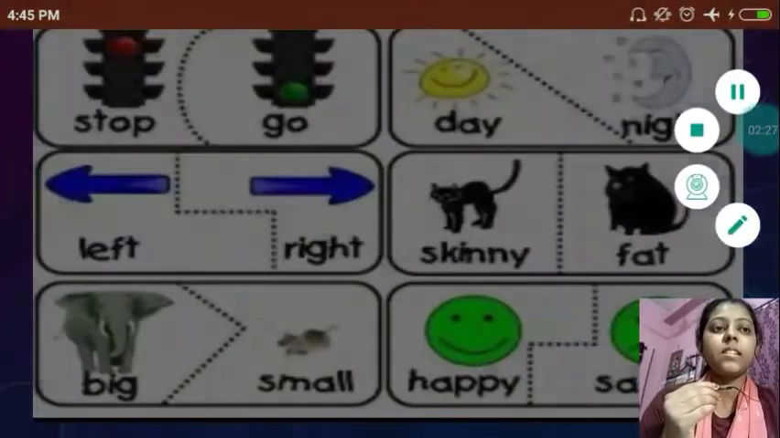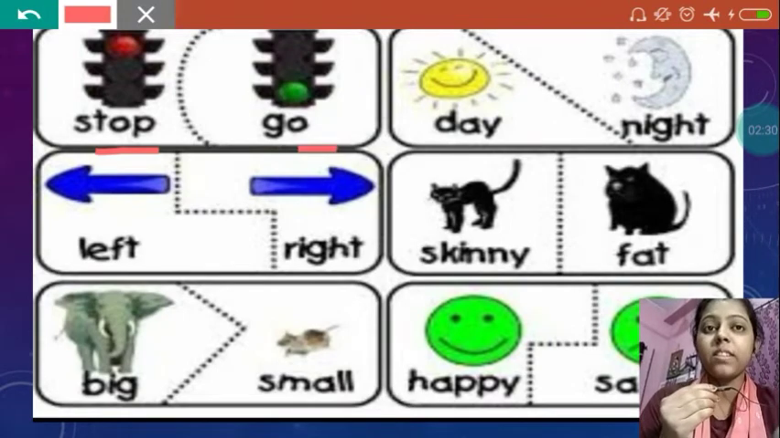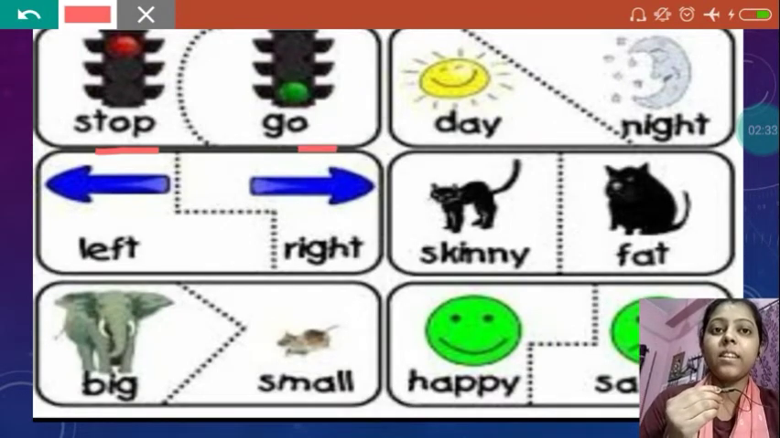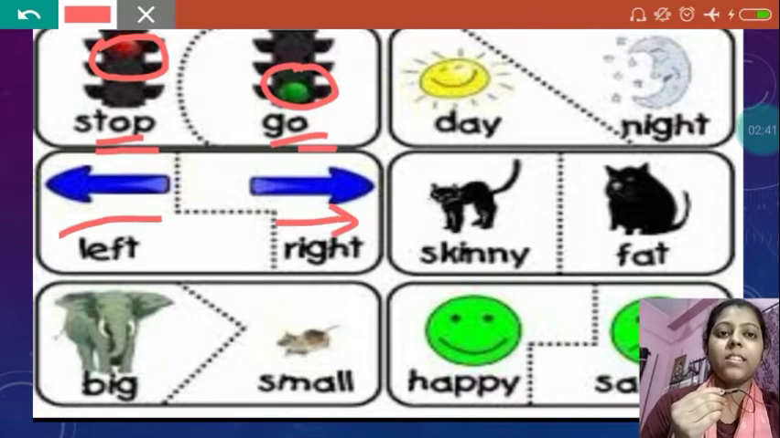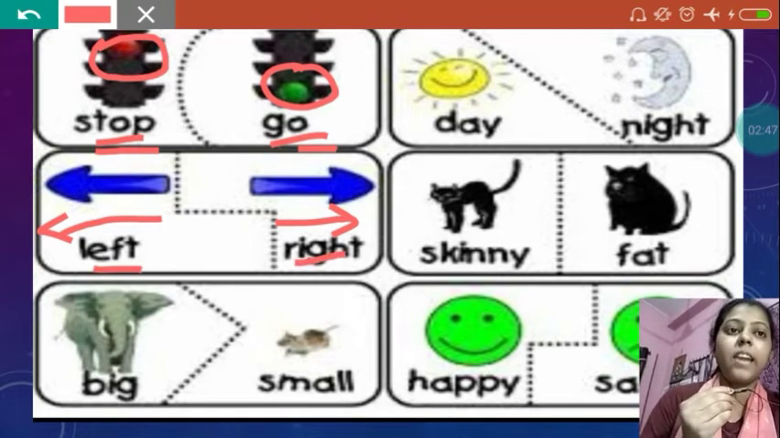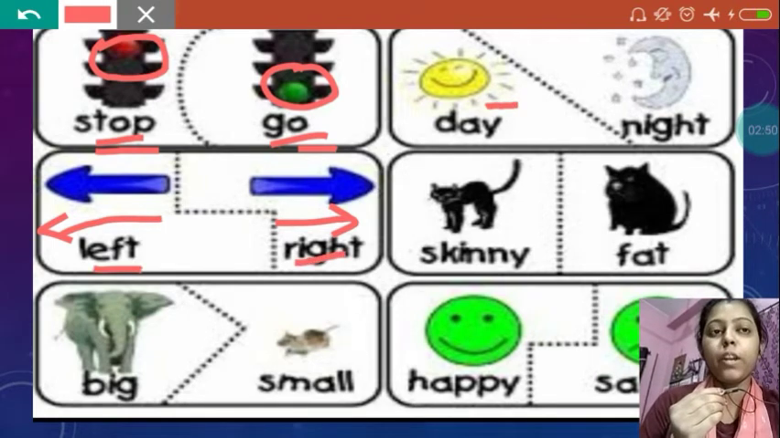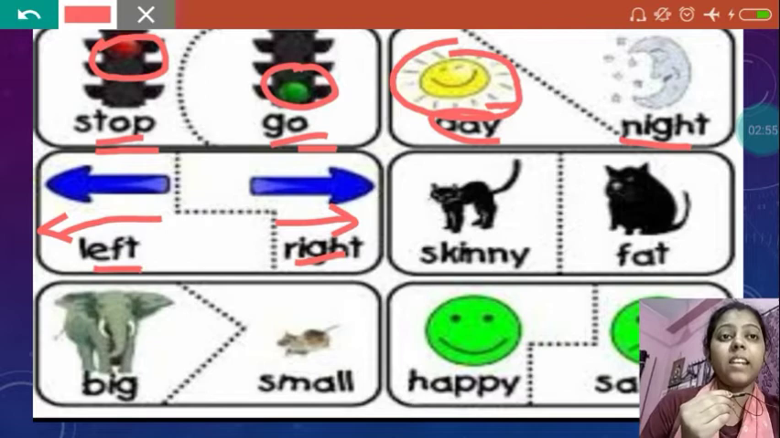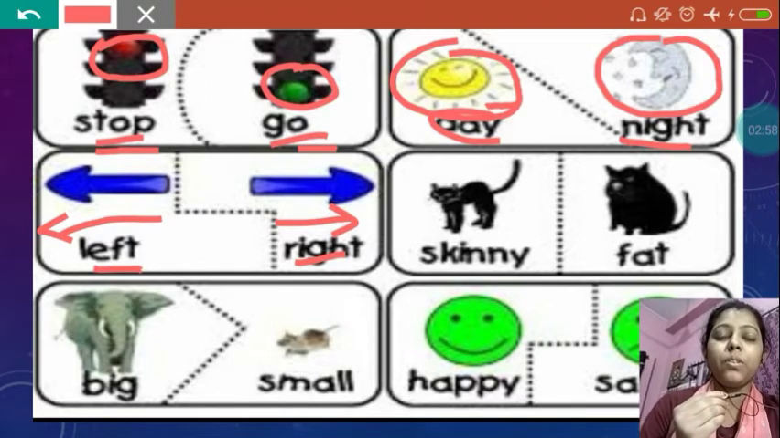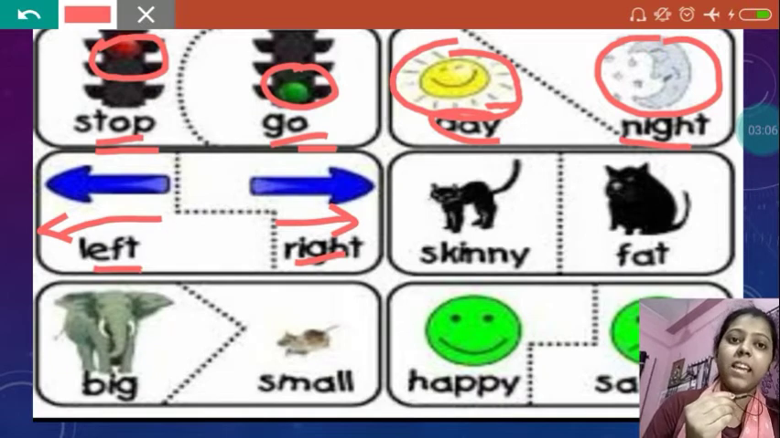Let's see some more antonym words. Stop, go. When the traffic signal shows red light, we have to stop, and when it shows green light, we have to go. Left, right. This is the direction which is showing, and so the opposite word for left is right. And the opposite word for day is night, because the sun comes in the day, and the moon is visible at night.